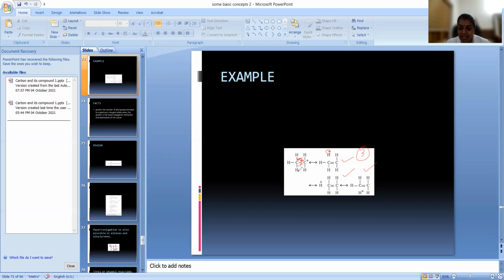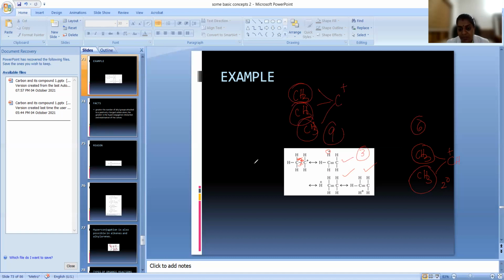So if you have one CH3, we have 3 contributing structures. Suppose you have CH3 CH plus CH3, this is a secondary carbocation, right? These 3 hydrogens hyperconjugate, and these 3 hydrogens also hyperconjugate, so there will be a total of 6 resonance structures. If you have tertiary, CH3 three times on C plus, then 3 plus 3 plus 3, 9 contributing structures are there.